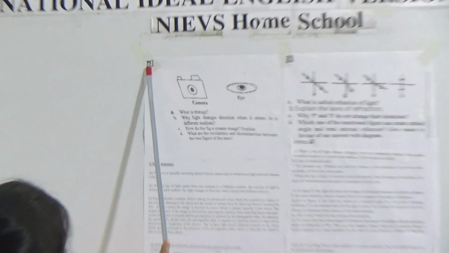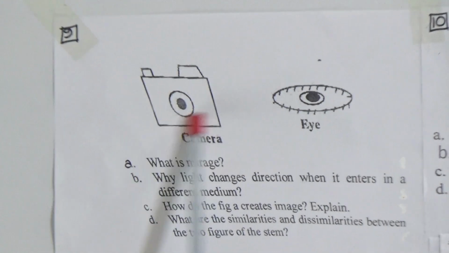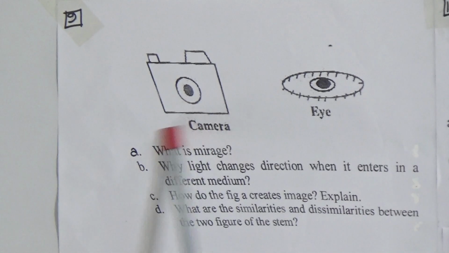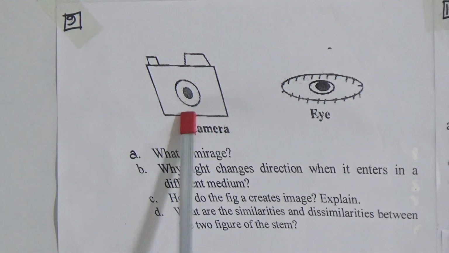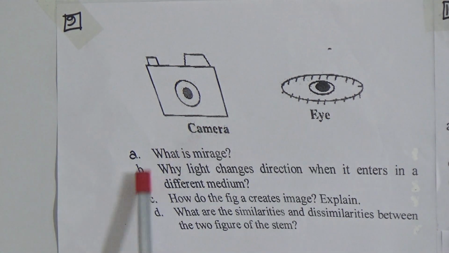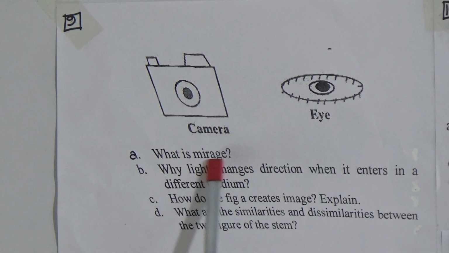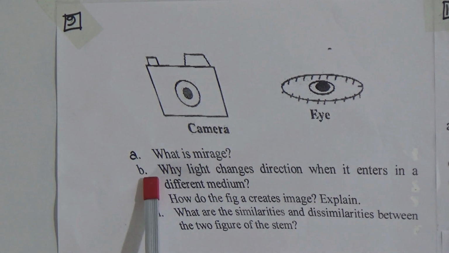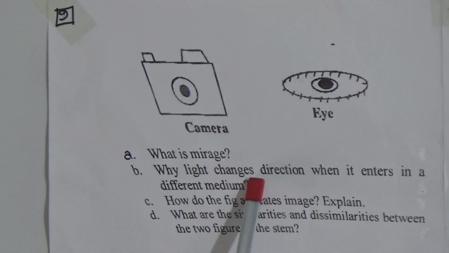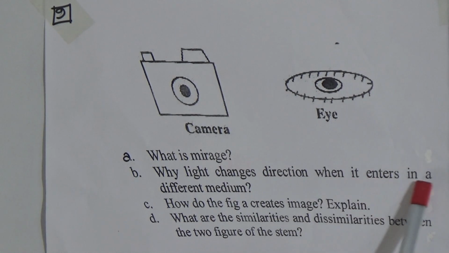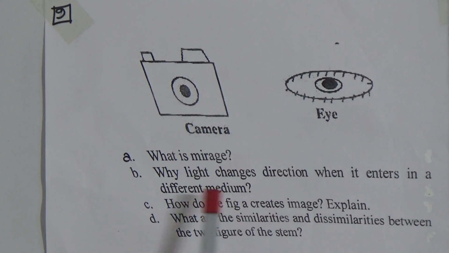This is creative question number 9 from your suggestion, and this is the stem. In your suggestion there is written the name, camera and eye. The first question is, what is mirage? And question number B is, why does light change direction when it enters a different medium?